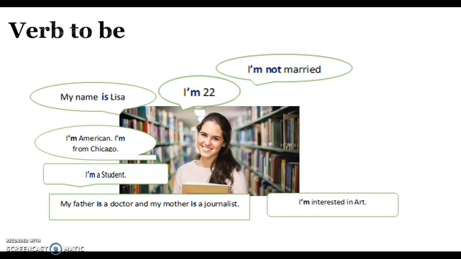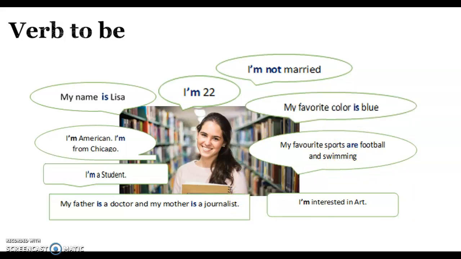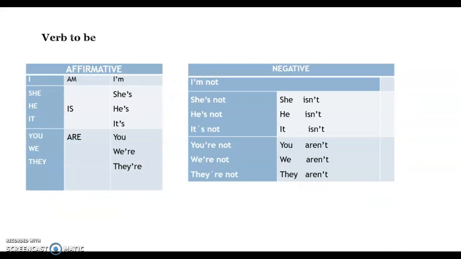We also use verb to be to express what activities or sports or other things I am interested in. Like I am interested in arts, or my favorite sports are football and swimming, or my favorite color is blue. Okay, so now we are going to see the rule.